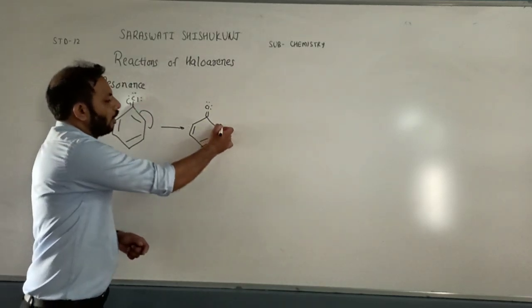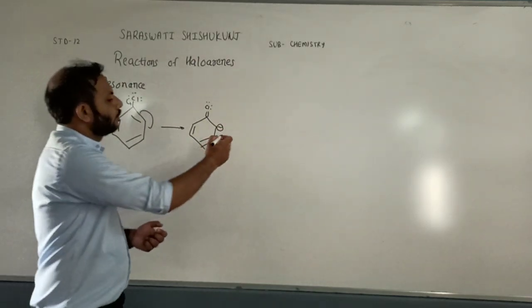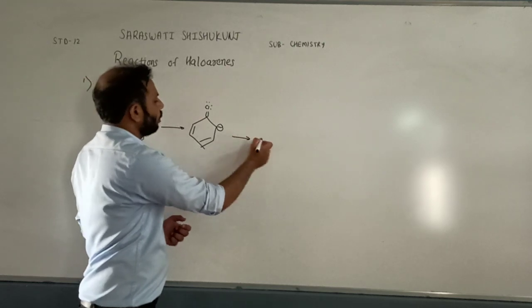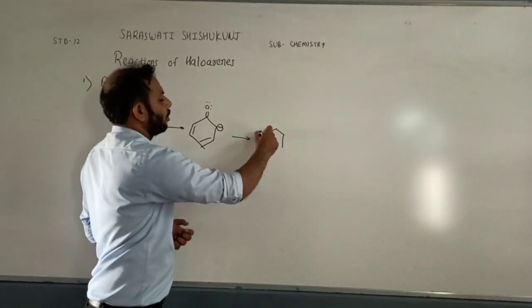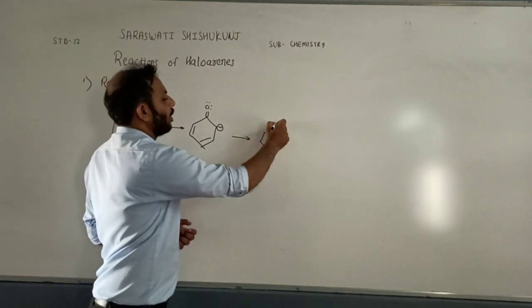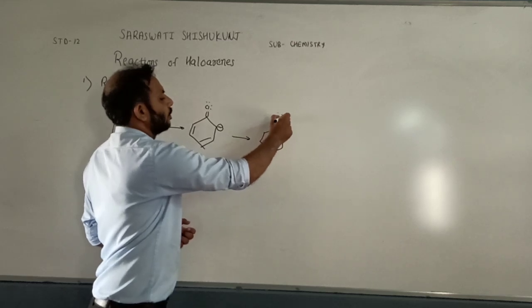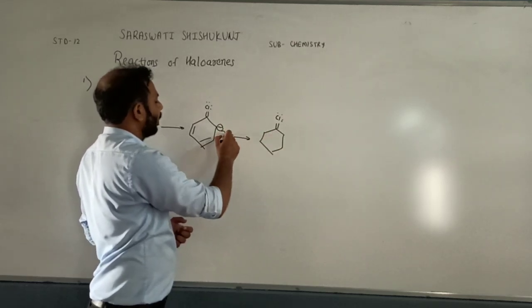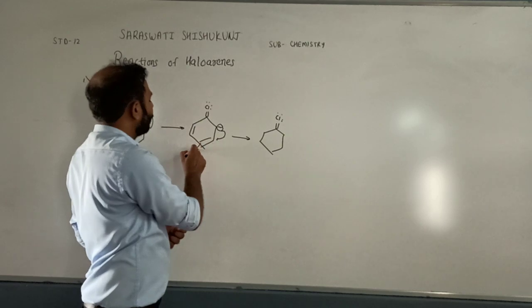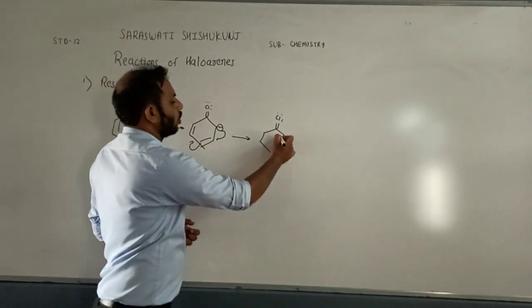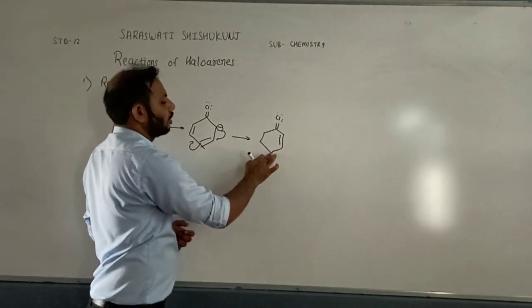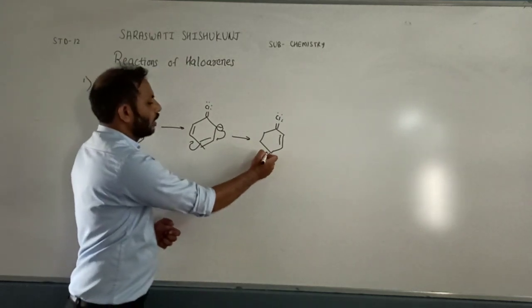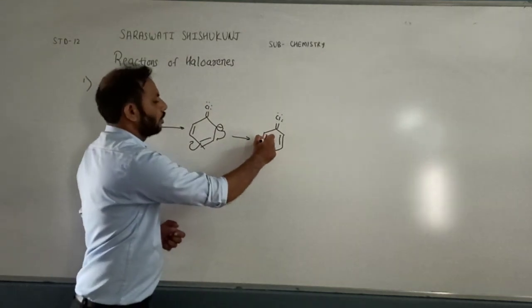Now again this electron will shift, and because of shifting of electrons, this electron can come over here and this electron can come over here. So here a double bond comes and this electron comes here, so there will be a negative charge.